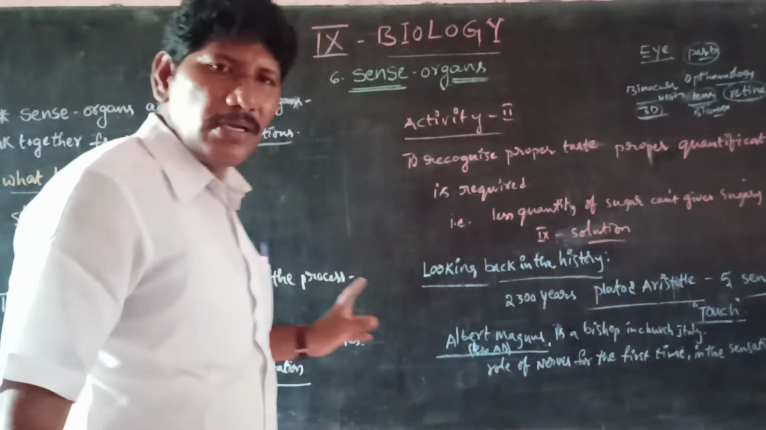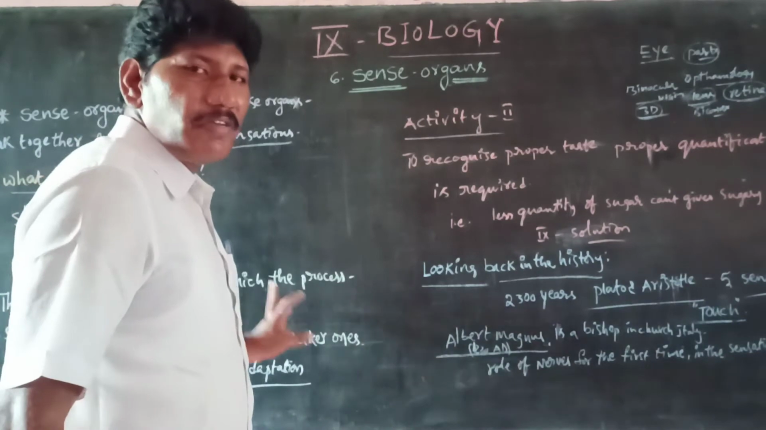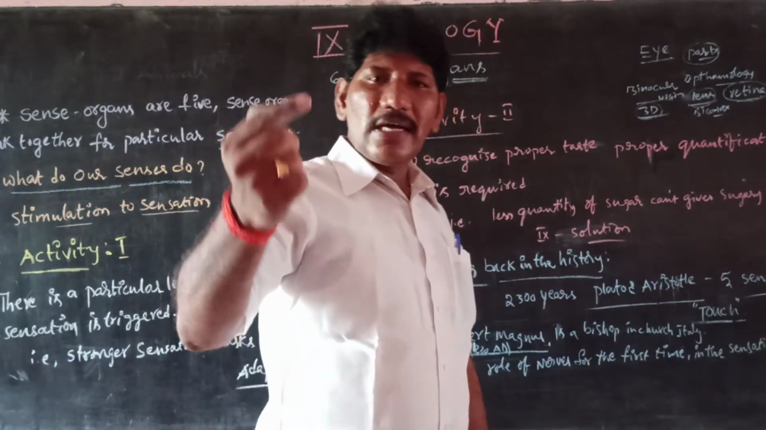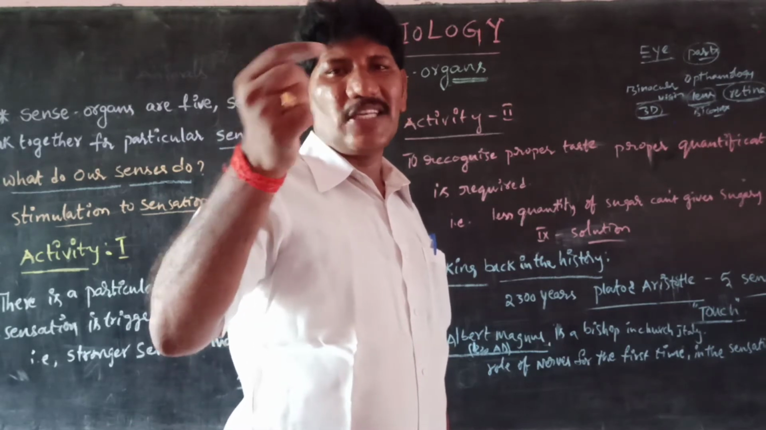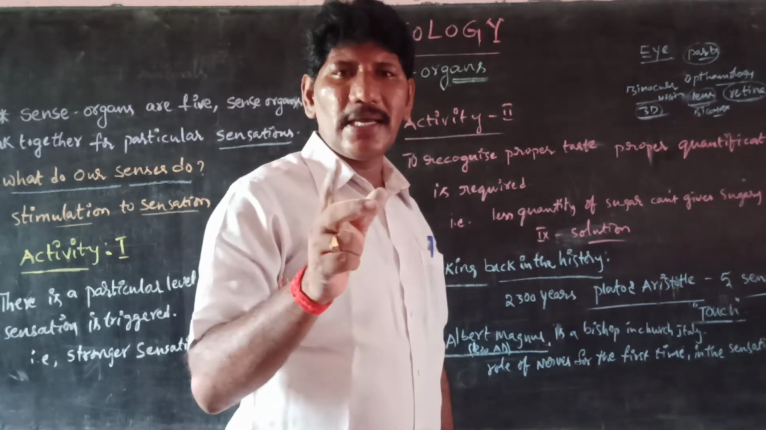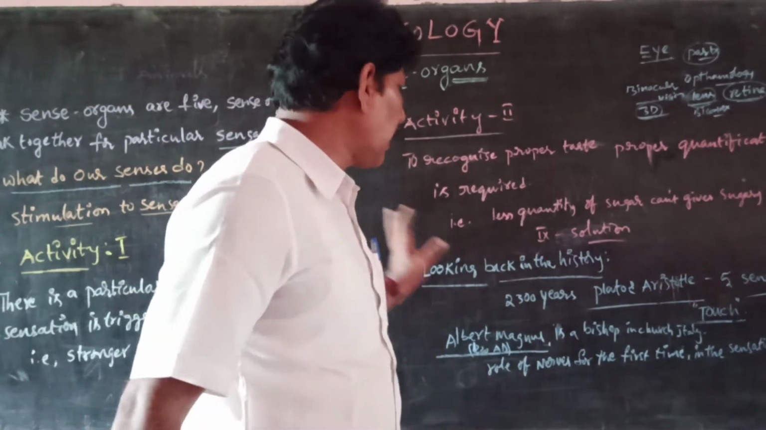This is activity number 1. Activity number 1 reveals that sensation will occur when the stimulus is properly used to give the proper response. The weaker ones cannot make stronger responses. That is activity number 1.